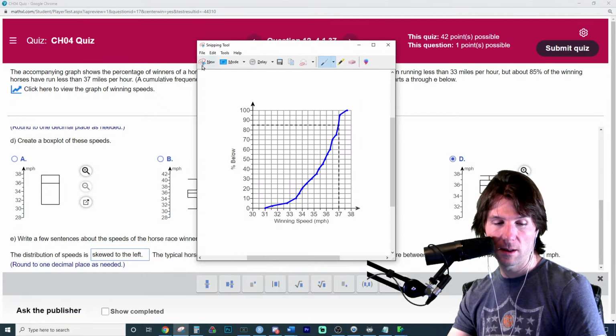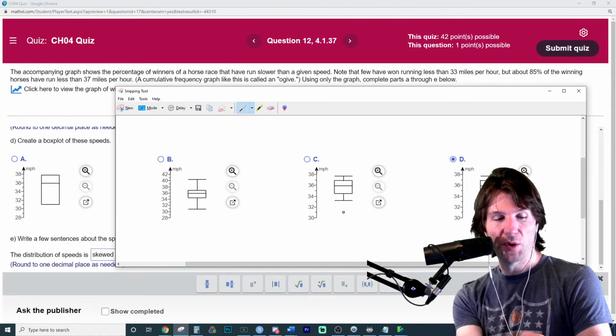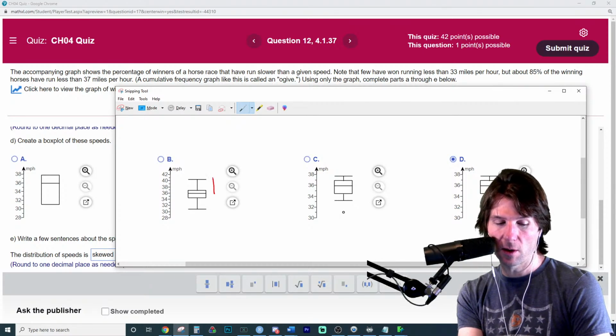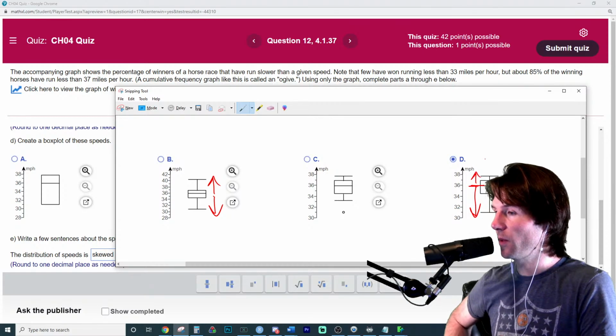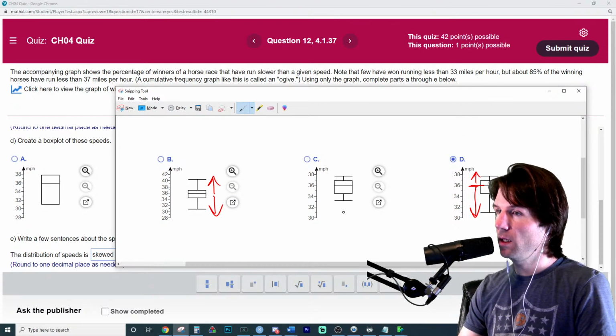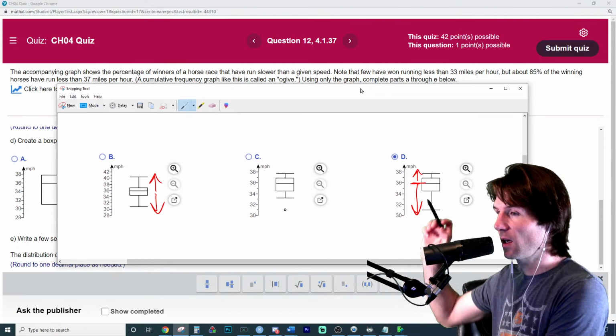We can see where this one right here, this is not the answer, but this one would be symmetric right here because of this. And if you look at this right here, if you cut down the middle, because there's the same amount of data above and below the median, the data is pulled out a little bit more towards the what side on that box plot. That's how to see skew in box plots.